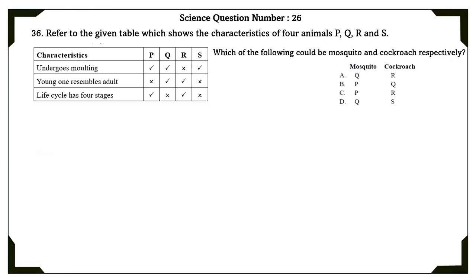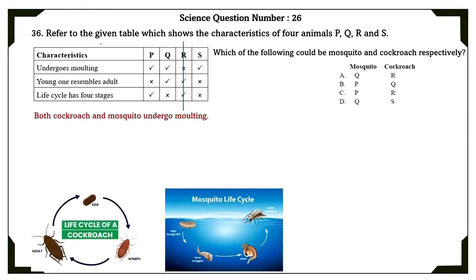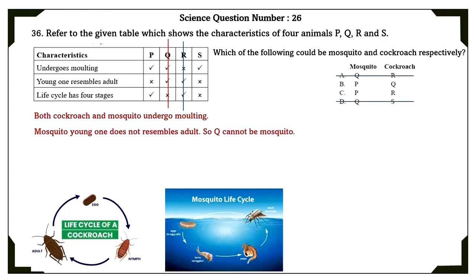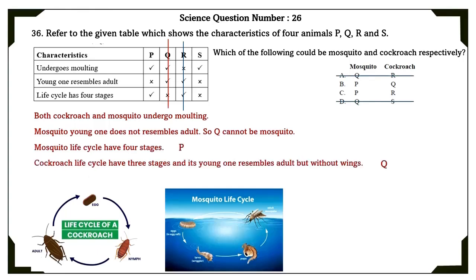Science question number 26. Refer to the given table which shows the characteristics of 4 animals, P, Q, R, and S. Which of the following could be mosquitoes and cockroaches respectively? Both cockroach and mosquito undergo molting. So option R is wrong because it says that they do not undergo molting. Mosquitoes' young ones do not resemble an adult, so Q cannot be a mosquito. So we are going to strike off A option and D option. Mosquitoes' life cycle has 4 stages. Cockroach's life cycle has 3 stages and its young one resembles an adult but without wings, which is Q. So the correct option is the B option.